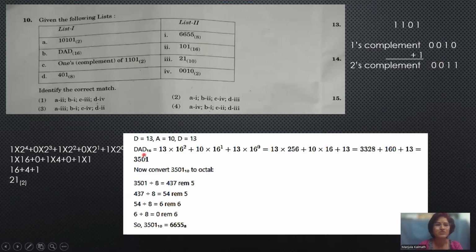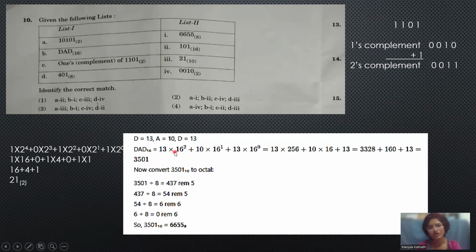And then the next one is the conversion of DAD base 16 to 6655 to the base 8. For any base value other than decimal, when you need to convert from one base to another, first you have to multiply with the given base value, then convert that to decimal, and from decimal convert into the other. Look here in this example. DAD base 16 is given. It is required to convert into the octal, but we are not going to convert it to the octal directly. First, we have to convert it into the decimal.